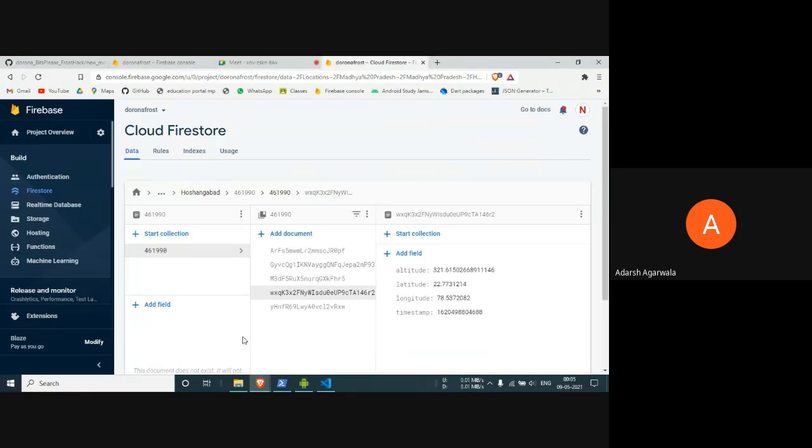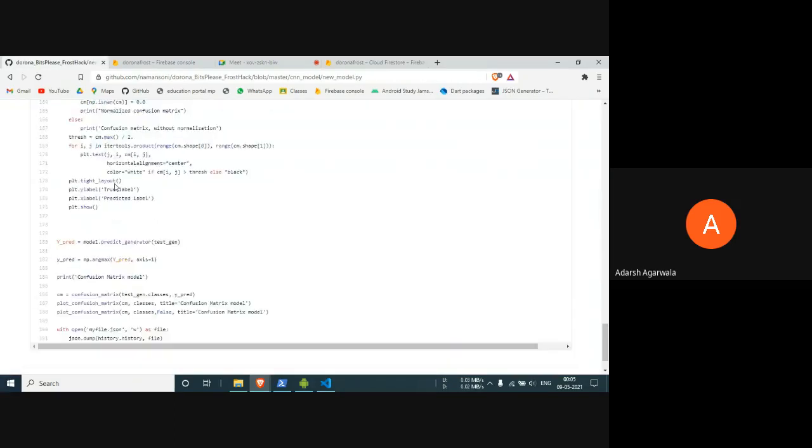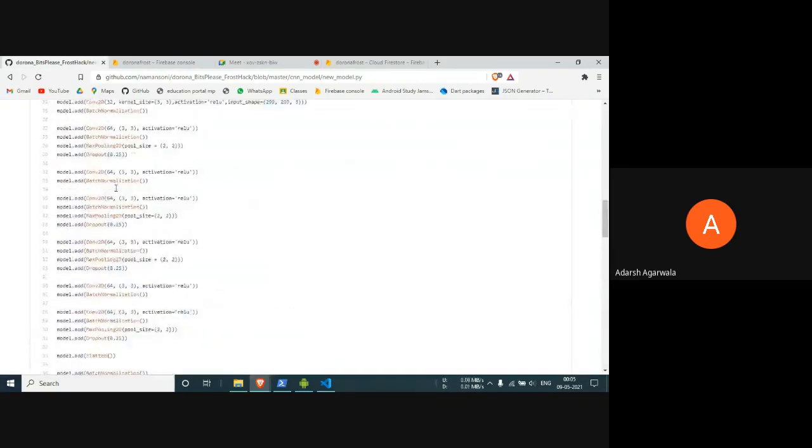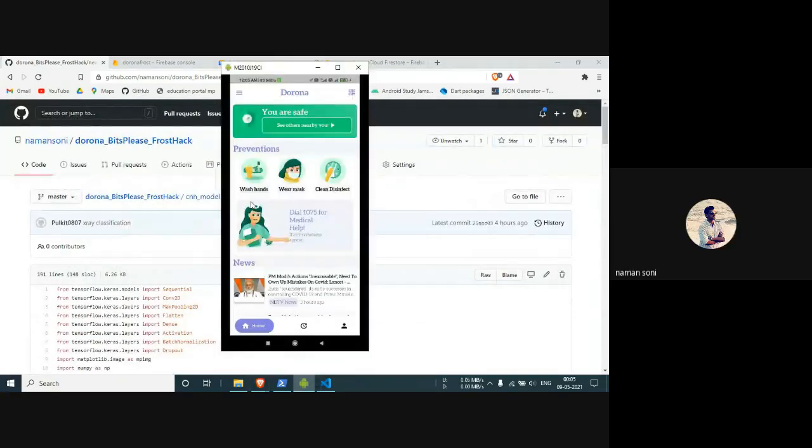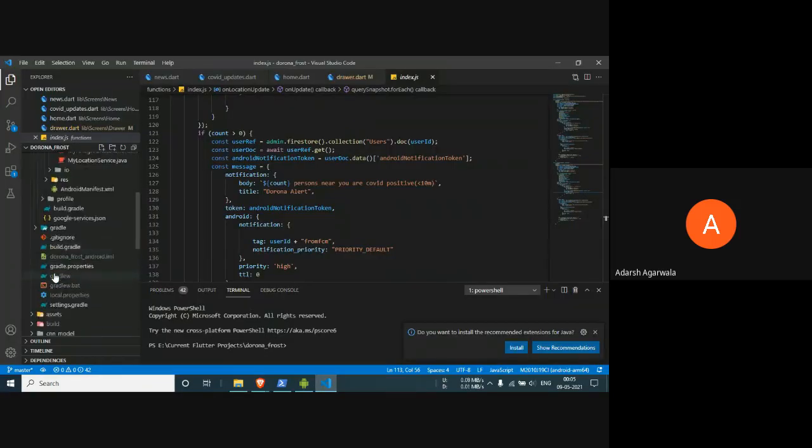Another interesting thing that I would like to mention here is our model. Naman, can you please open the application once more? The main idea behind the application is that not only high-end smartphone users, but also low-end smartphone users can use the app hassle-free. A person residing in a small village or town may not have good internet connectivity when trying to use the chest X-ray scanner to determine whether they're COVID positive or not.